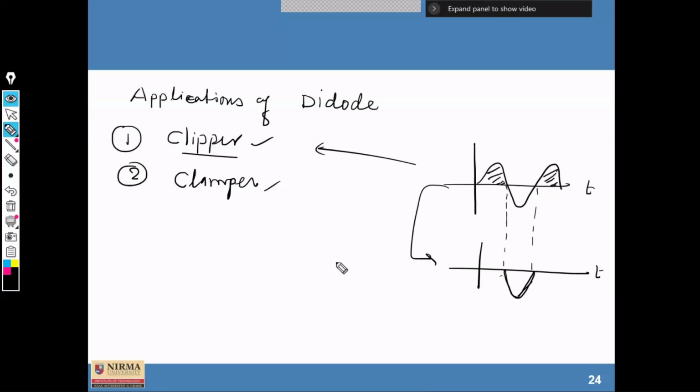Suppose your input is a square wave. We can clip and remove this portion and adjust it to somewhere here, at this place. That can be done with the help of clamper circuits. Let's take a clamper circuit first of all.